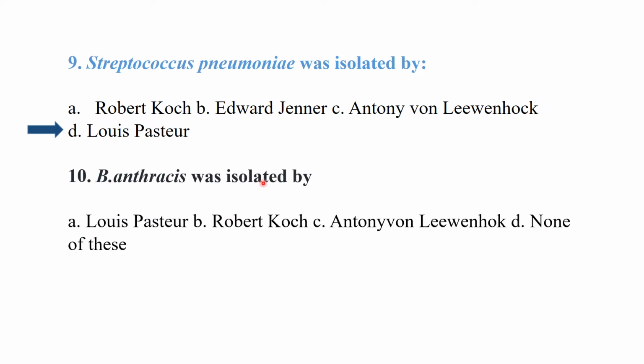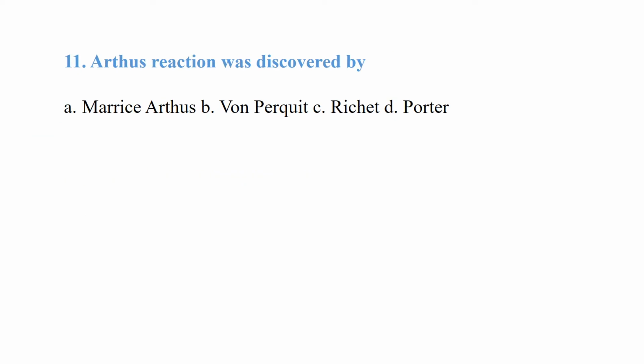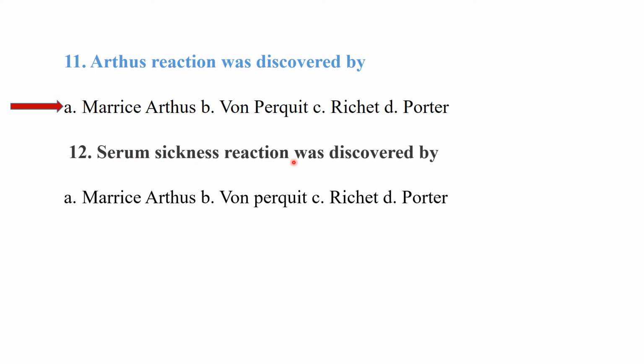Bacillus anthracis was isolated by Louis Pasteur, Robert Koch, Anthony van Leeuwenhoek, or none of these. So it was Robert Koch. Keep in mind, Bacillus anthracis was the first bacteria to be isolated, and the first shown to cause a disease. Arthus reaction was discovered by Maurice Arthus, von Pirquet, Richet or Porter, so it was Maurice Arthus. Serum sickness reaction was discovered by von Pirquet.